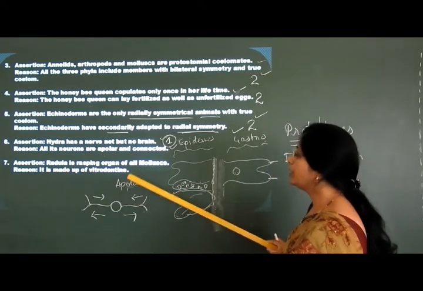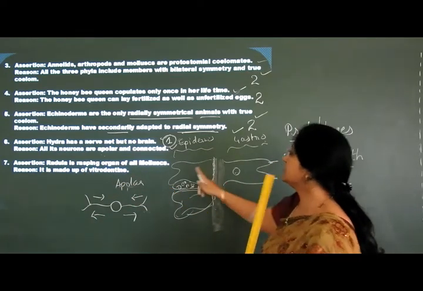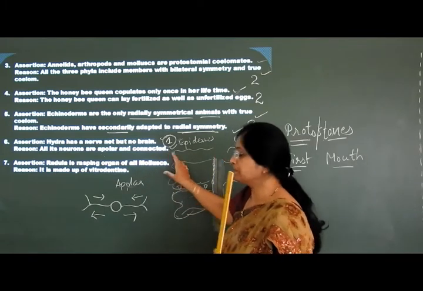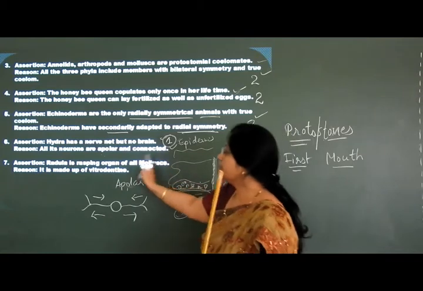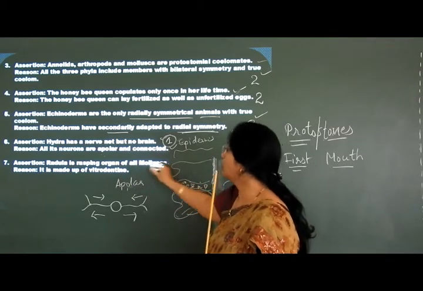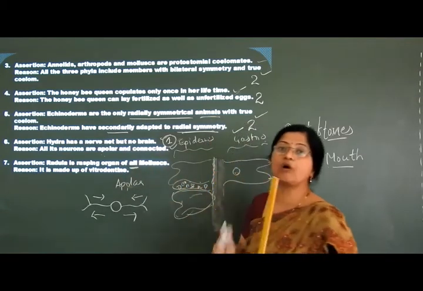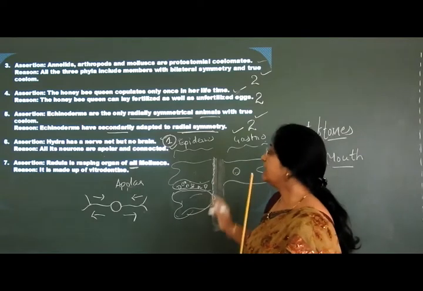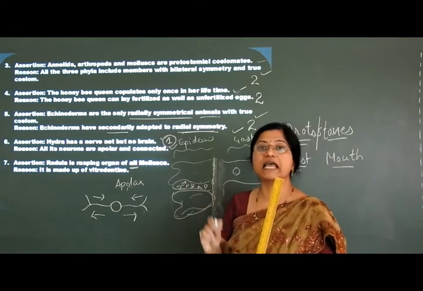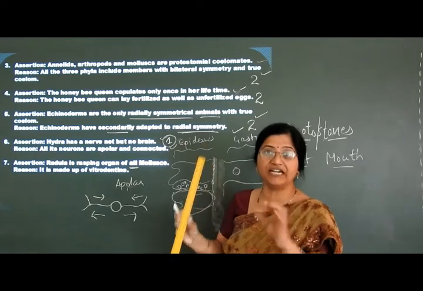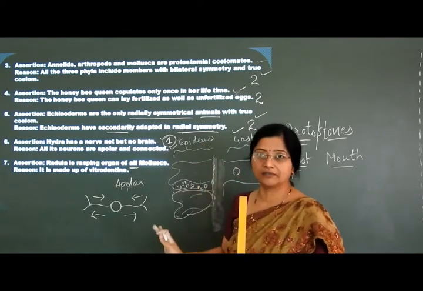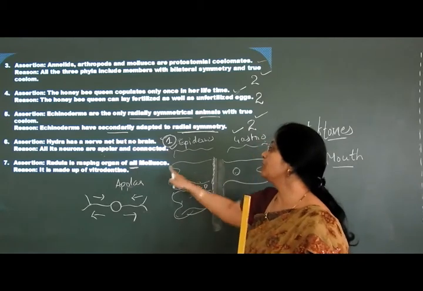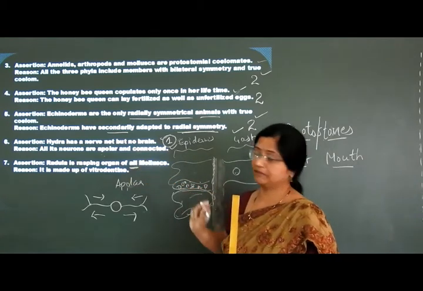Radula is a rasping organ of all mollusks. Okay, almost all the mollusks it is given. Radula is present. It is a rasping organ. Correct. It will help in feeding. It is a characteristic of mollusks, but not all. All mollusks will not have radula.